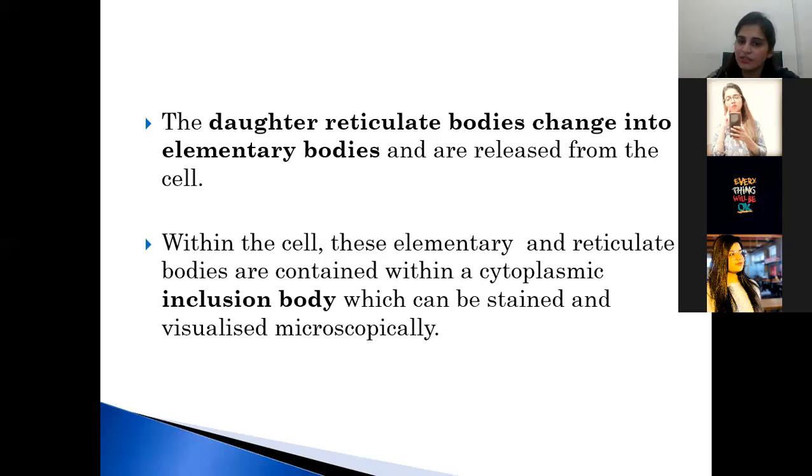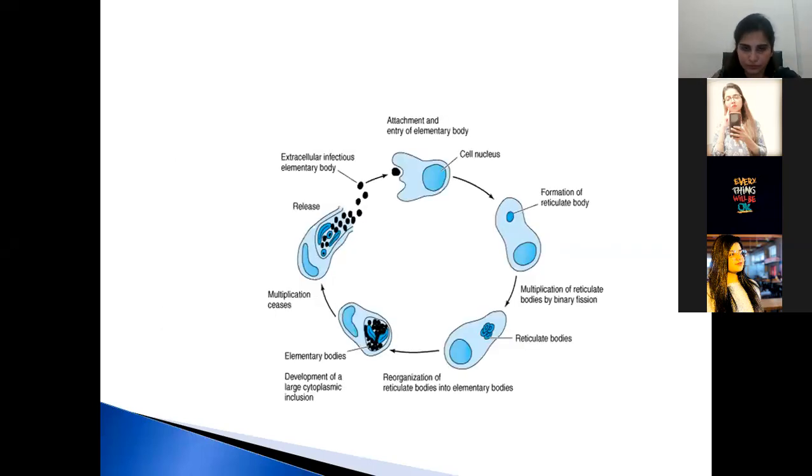Within the cell, these elementary and reticulate bodies are contained within a cytoplasmic inclusion body, which can be seen and visualized microscopically. Now, we will discuss the life cycle by this diagram. As I told you, extracellularly, the elementary body is like inert spore. When you can see it, this is elementary body. When it enters the cell, it converts itself into the metabolically active form, which is reticulate body.